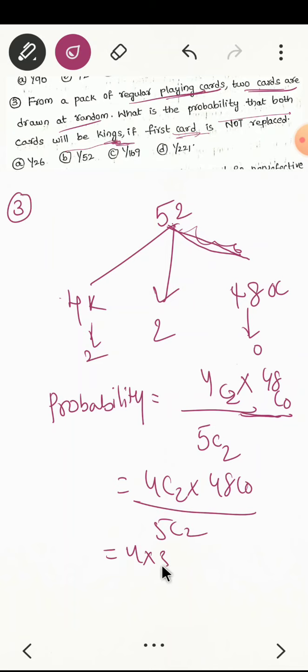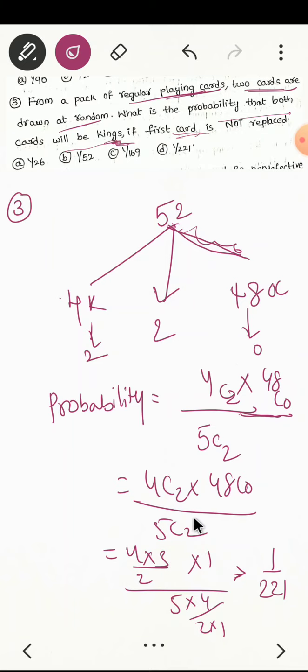Come on, solve. 4 into 3 into 2 into 1 by 52 into 51 by 2 into 1. Then what you will get? I am getting 1 by 221. So 1 by 221.